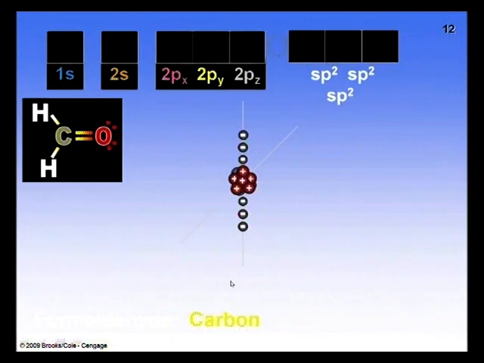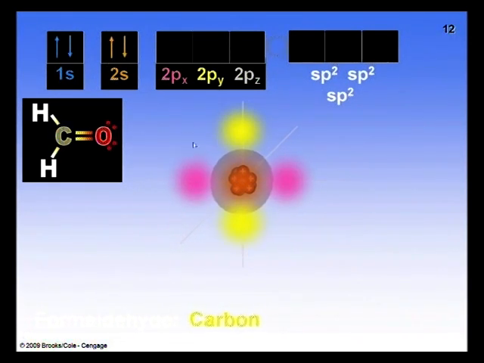Next, in this hybridization process, the blue sparkling sphere indicates the 1s orbital, the orange sphere indicates the 2s orbital, and the pink and yellow dumbbell shapes indicate p orbitals. Electrons promote from s orbitals to p orbitals.